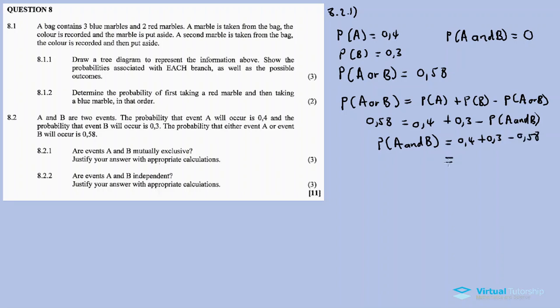I think it's obvious with the answer, it is definitely not equal to 0.